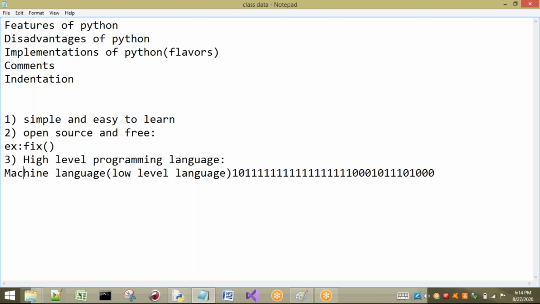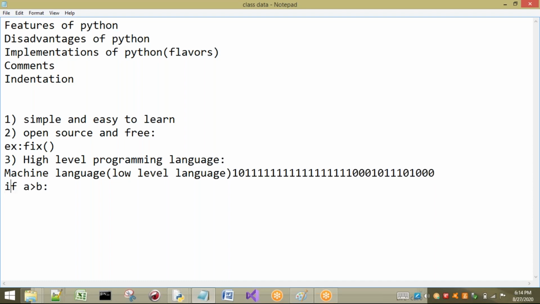So we can consider in one way that a high level programming language is one which is easy to understand for the programmer. For example, in our programming code, if A is greater than B, anyone can understand this language. It is easy to understand compared to machine language. So we call it a high level language. This is one of the reasons, or we can also say it is a friendly language which is easy for the programmer to understand.